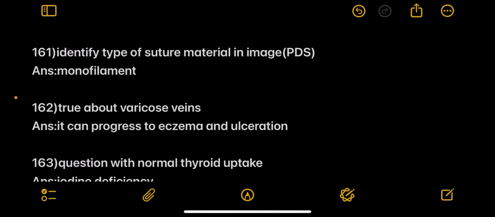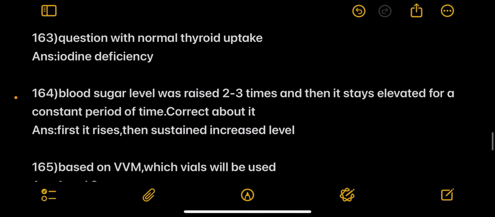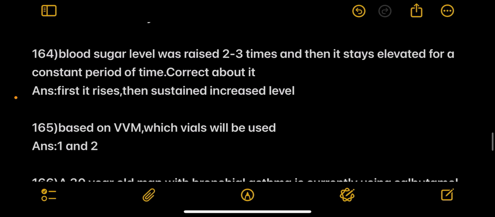Next question, identify the type of the suture material in the image. PDS was given in the image. Answer is monofilament. Next question, true about varicose veins. Answer is it can progress to eczema and ulceration. Next question was a question with normal thyroid uptake, and the answer is iodine deficiency.